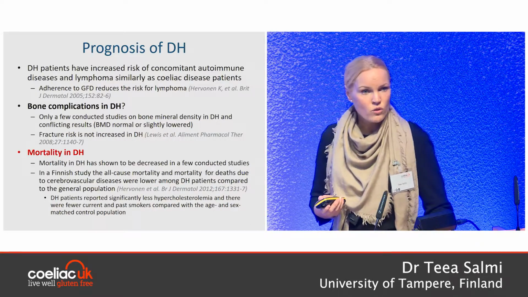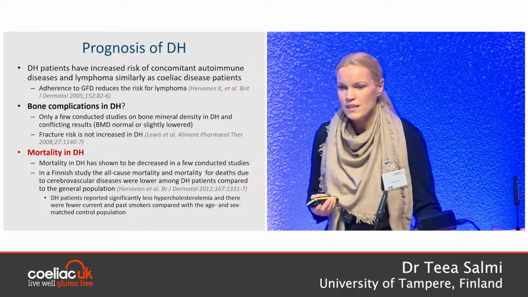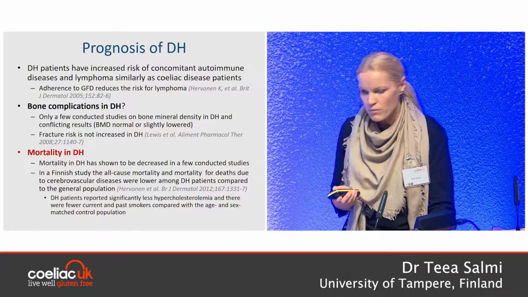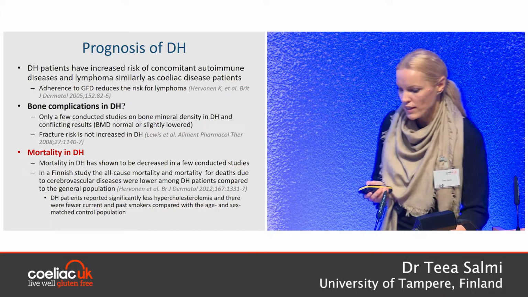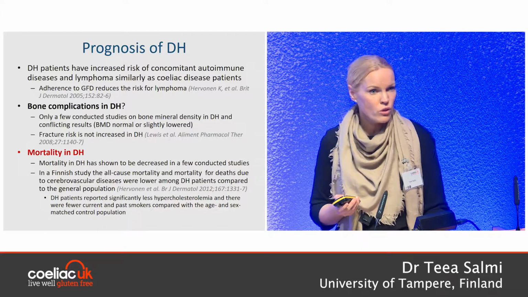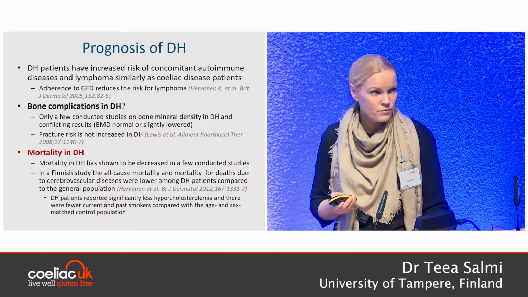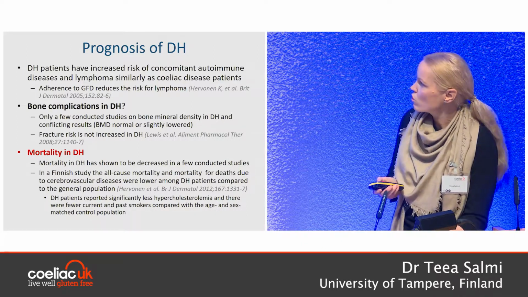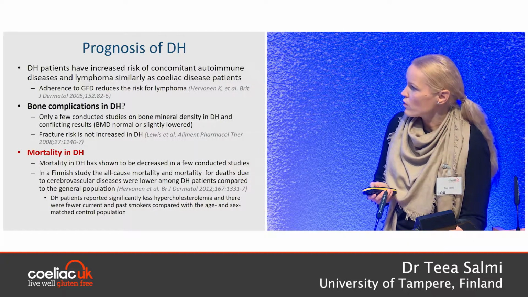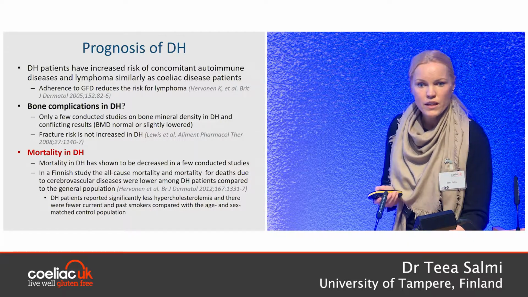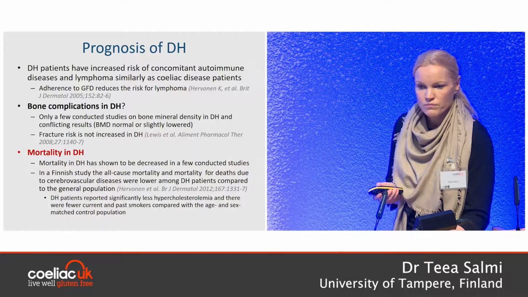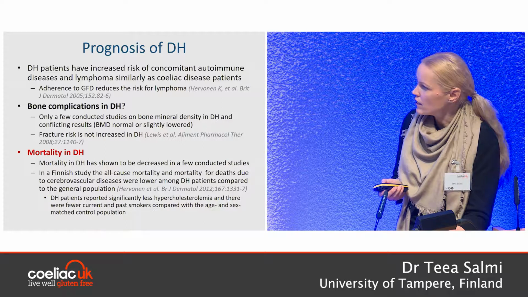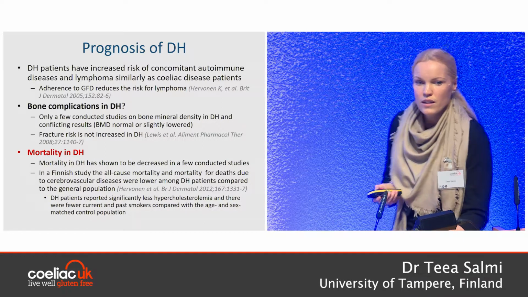Mortality is very interesting, of course. We know that mortality in celiac disease is increased, but surprisingly, there are some studies that show that mortality in DH is actually lower than in the population. In our recent study, we showed that the all-cause mortality and also mortality due to cerebrovascular diseases was lower in DH compared to population.